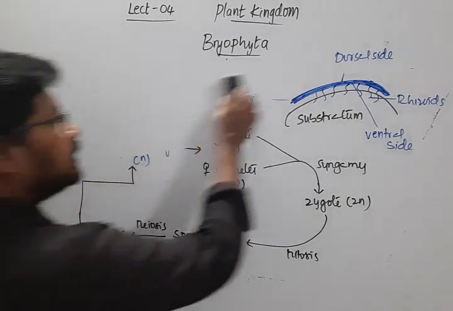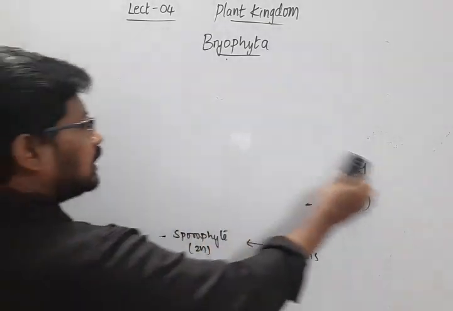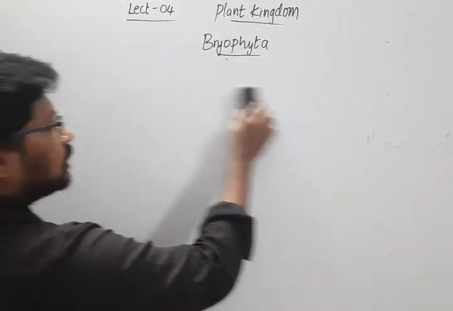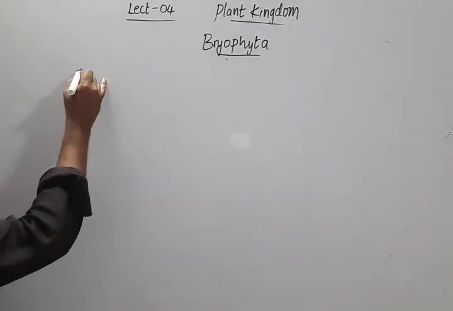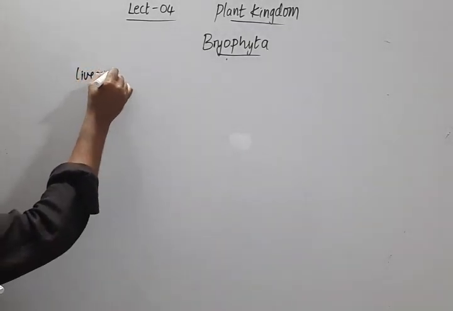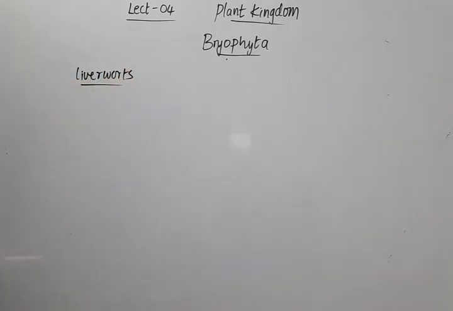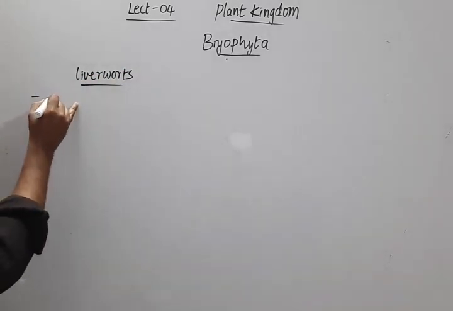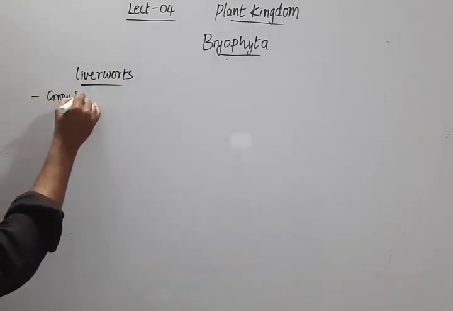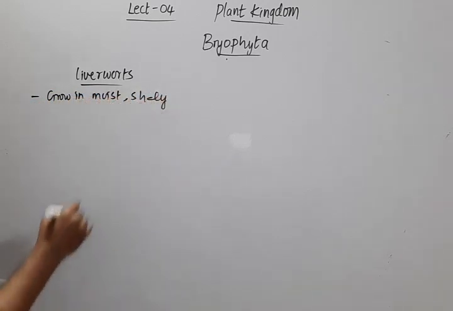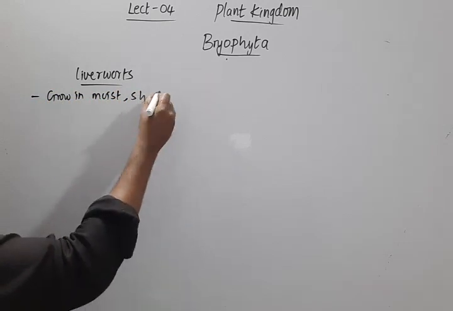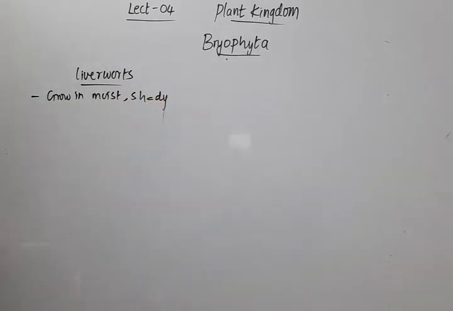I told you that these bryophytes are of two types, the liverworts and mosses. So we'll first see about these liverworts. Liverworts grow in moist, shady locations.